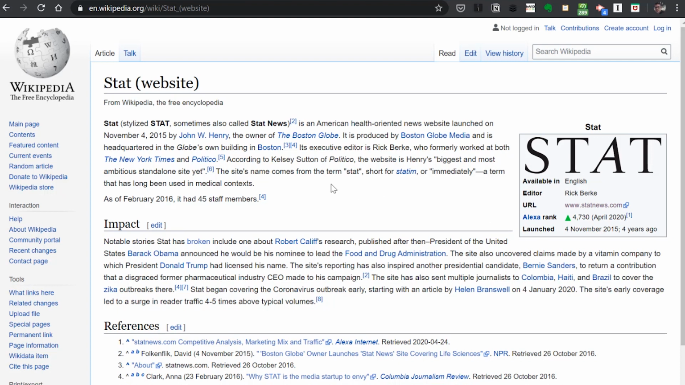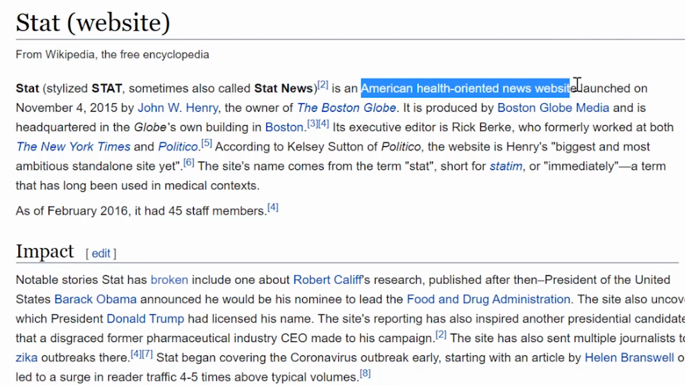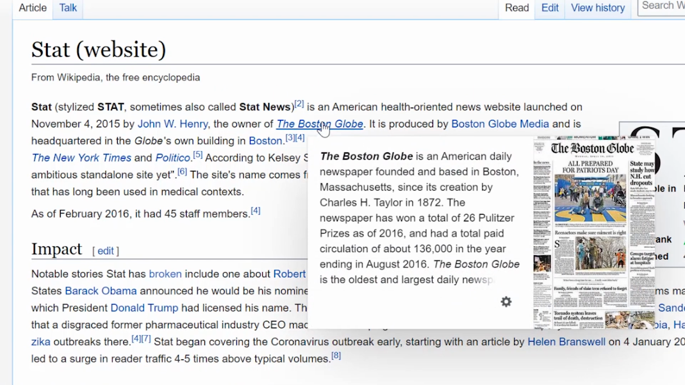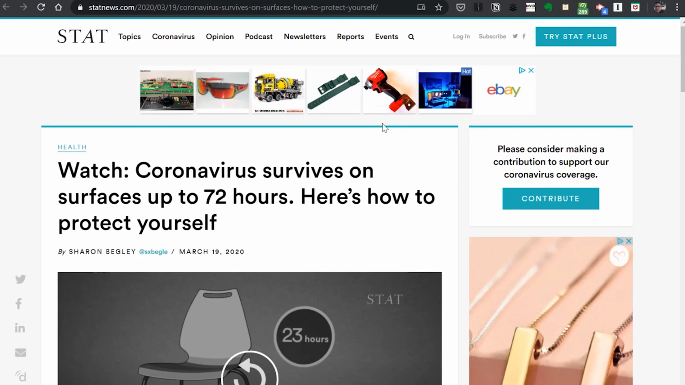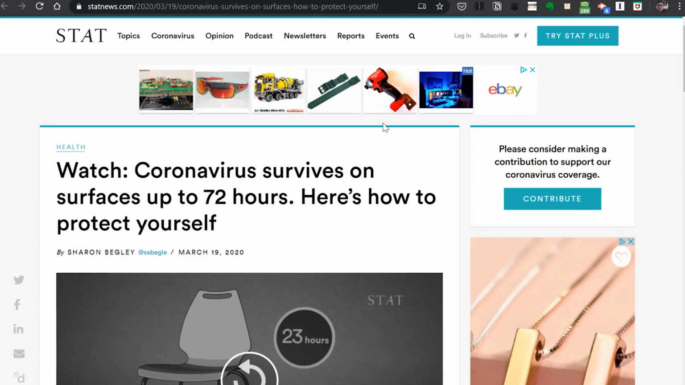So if we go through Stat here, we see that it's an American health-oriented news website launched by the owner of the Boston Globe. If we hover over Boston Globe, we see that the Boston Globe itself is a well-established newspaper that's been around for a long time. When we look at things like this, more staff members doesn't mean it's a better site, but again, if this was a national site, we would expect more than a few employees, right? And that's what we see here, right? So it matches our expectations, and that's what we're looking for.